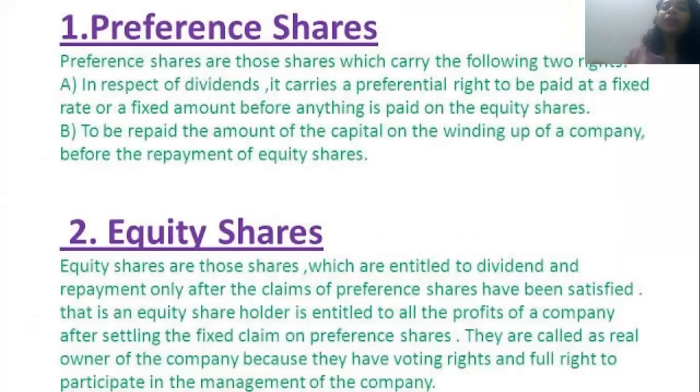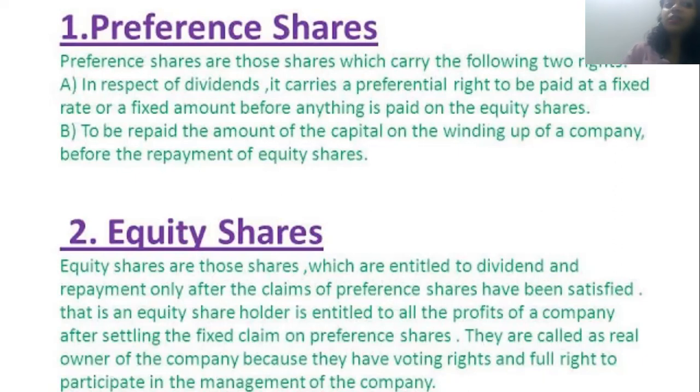Preferential right to be paid at a fixed rate or a fixed amount before anything is paid on the equity shares. And second, to be repaid the amount of the capital on the winding up of the company before the repayment of equity shares. That means preference shares get the right to a fixed dividend. That is the first thing. Second, they get priority over equity shares. And third, even if the company is dissolving or winding up, at that time also preference shares get the first right over the other types of shares.